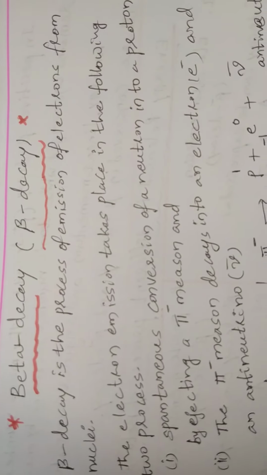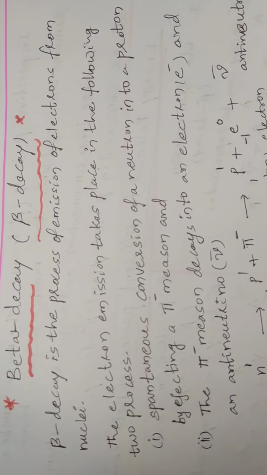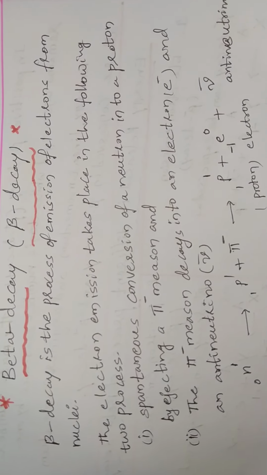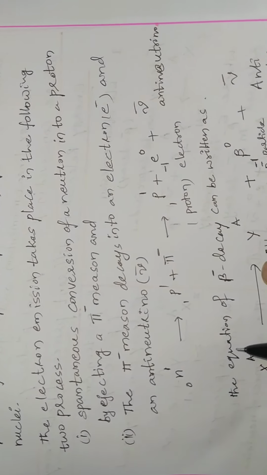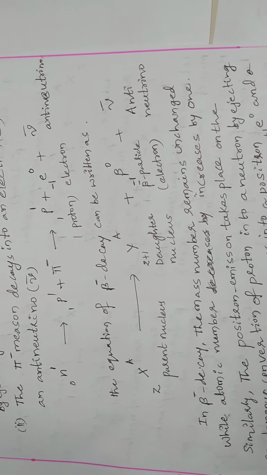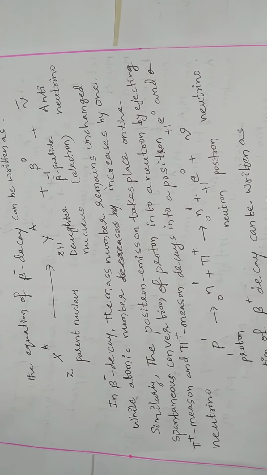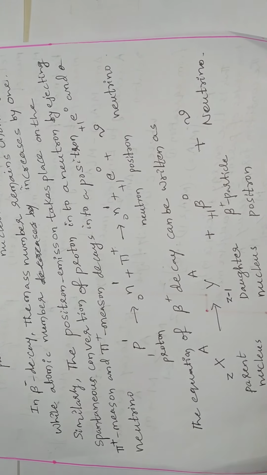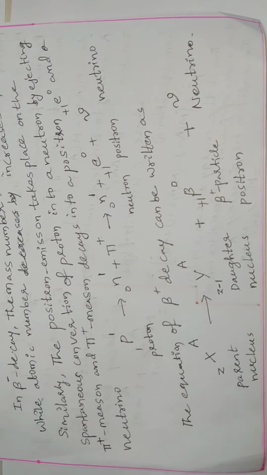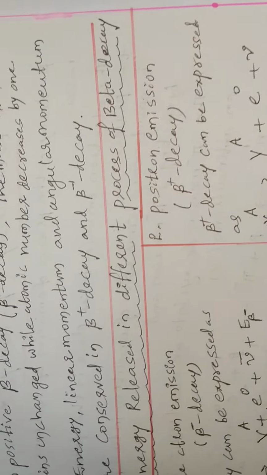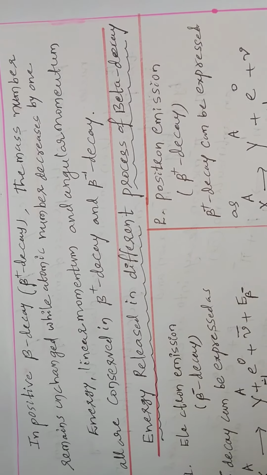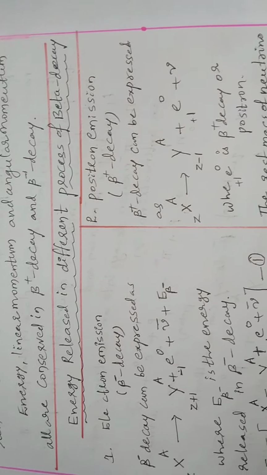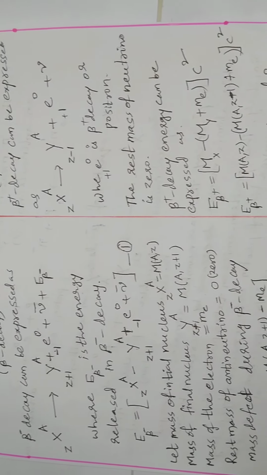So beta decay. In the beta decay process, beta particles are radiation emitted from the radioactive nuclei. When a proton is converted into a neutron or a neutron into a proton, in that case a beta plus particle and a beta minus particle are emitted from the radioactive nuclei.